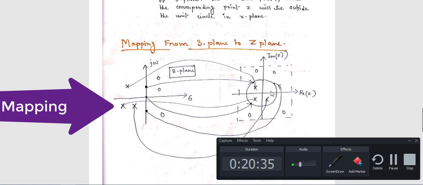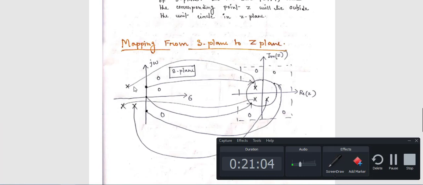That means when a point in the S plane lies on the left hand side of the S plane, that particular point may lie inside the circle. That's why I have shown some cross points inside the circle, here, here, here, any one of the points. But we cannot say that this point is fixed for this one. Left side points of the S plane will lie inside the circle.